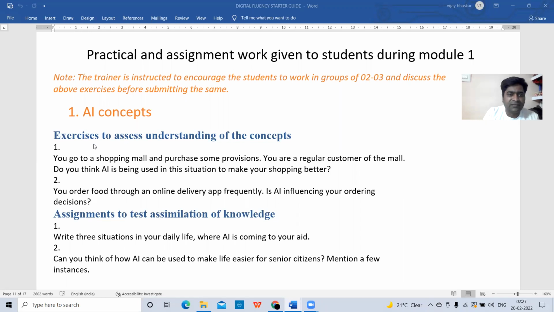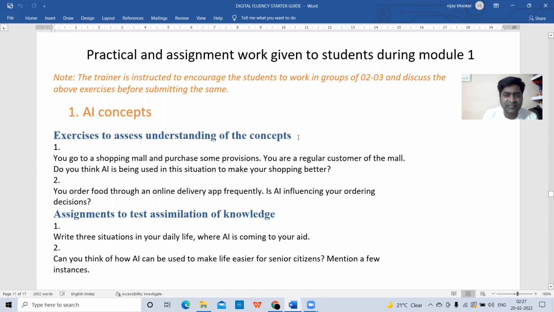Here, along with the practical activities, they have given some exercise questions also. These exercise questions, no need of writing in the record. Only practical activities you can write in the record. Okay. What are the exercise questions they have given here? 4 questions they have given.